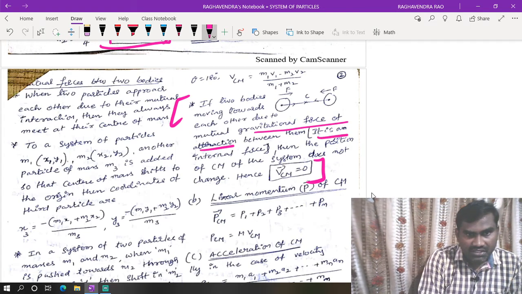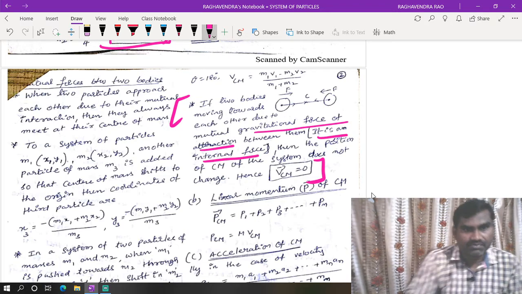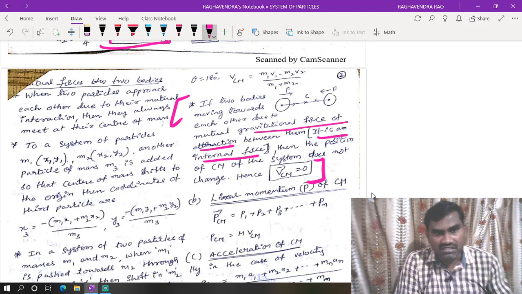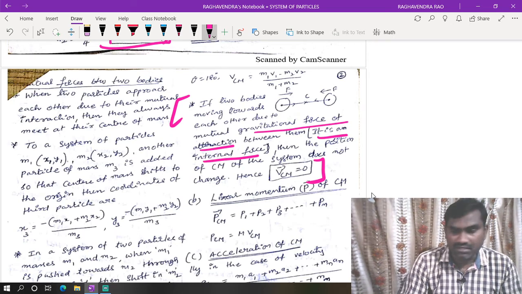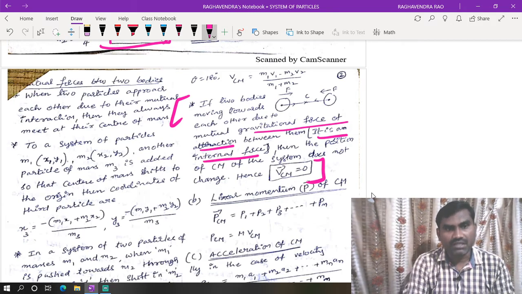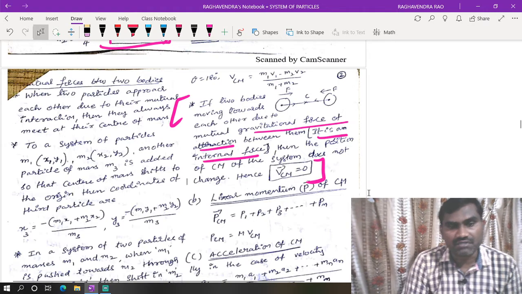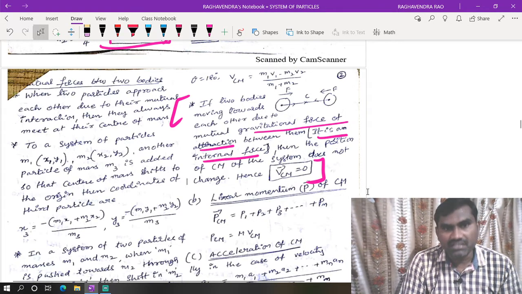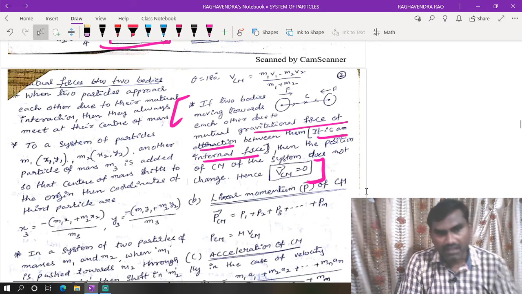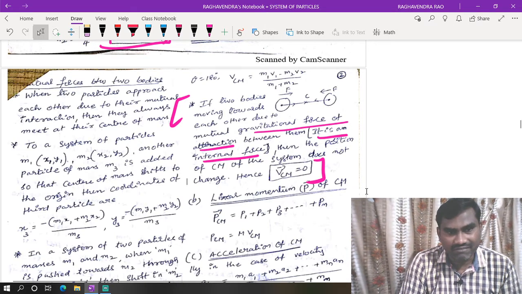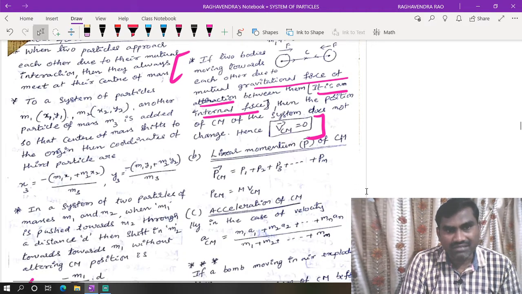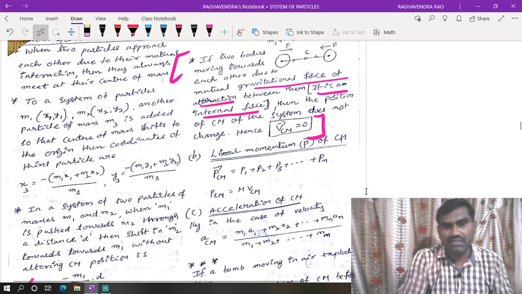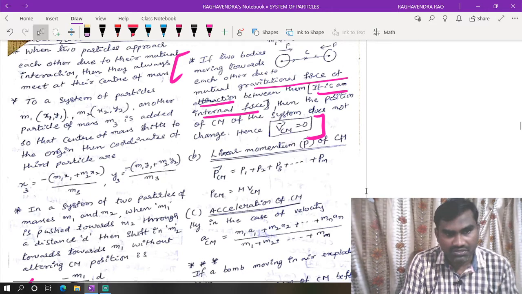So here, this is an internal force. So the position of center of mass of the system does not change. If two bodies are coming together because of the gravitational force of attraction, then there is no change in the position of the center of mass. So the position of center of mass of the system does not change. How much this one goes and that much the other will come, so there is no change.